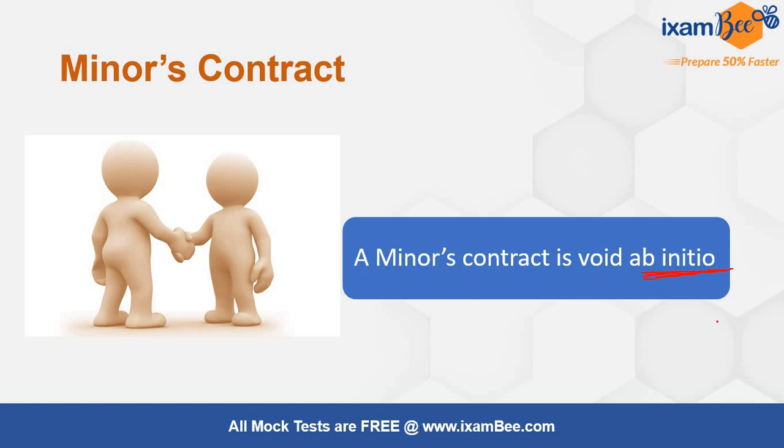Coming back to minors contract, a minors contract is void ab initio. That means the time when contract has been entered into with a minor person, it is void. From the very beginning, it is void. There is no chance that it is voidable. अब voidable का मतलब क्या होता है? Voidable का मतलब ये होता है कि contract बन चुका है, it is void, लेकिन parties के पास choice होती है that they can convert that contract into a valid contract.